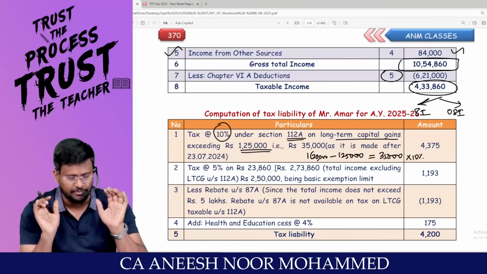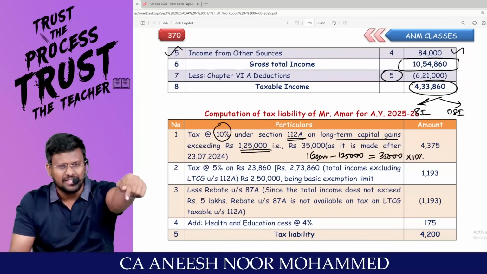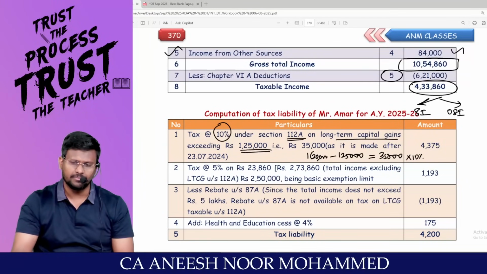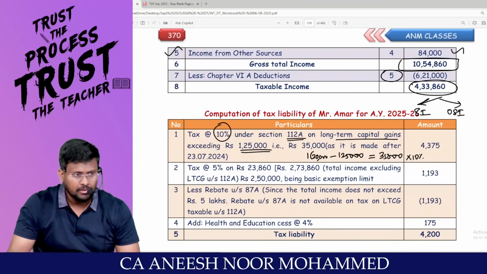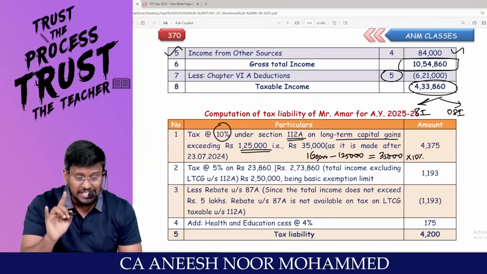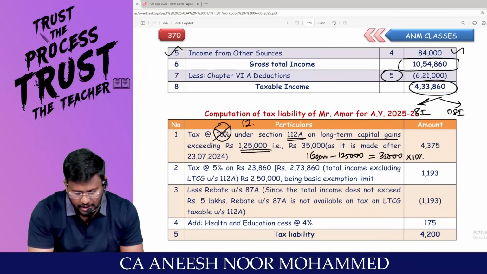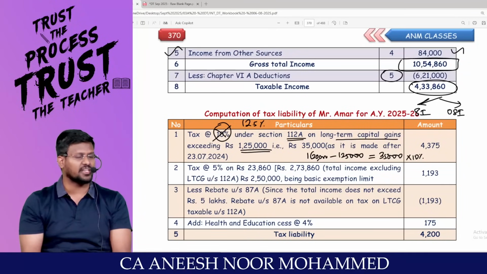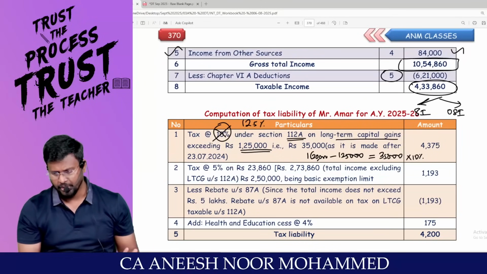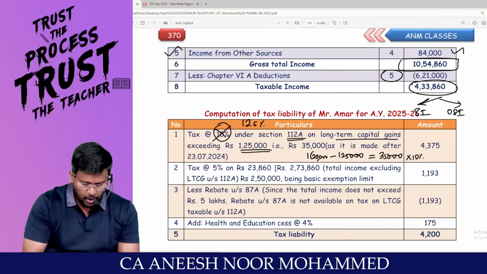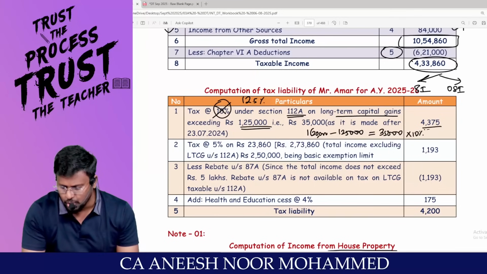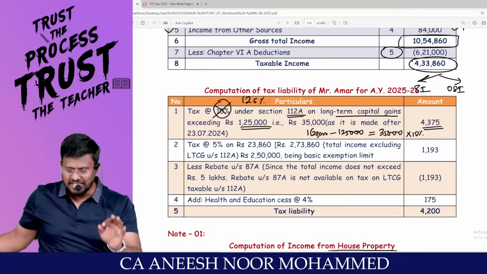10% is the rate. But when the sale has happened after 31st March, then it is not 10%. It has to be written as 12.5% tax rate for capital gain. So 35,000 into 12.5% comes to 4,375.